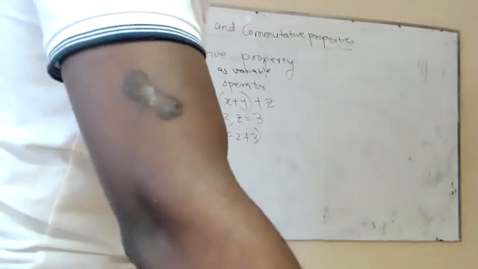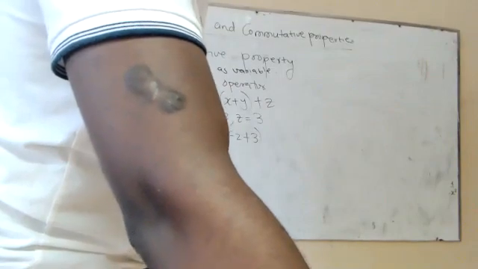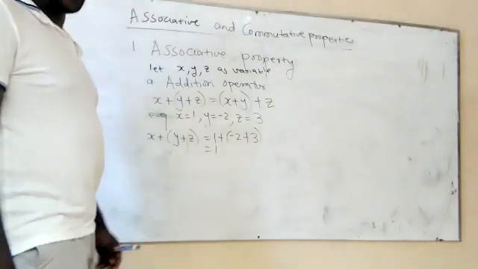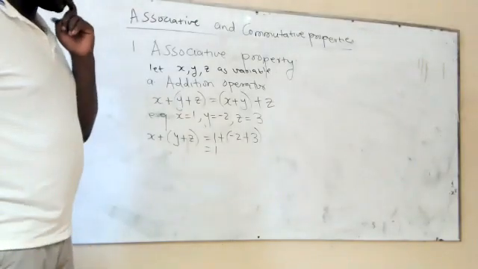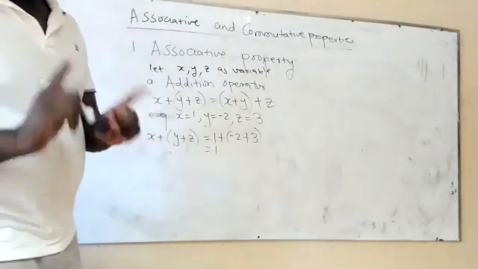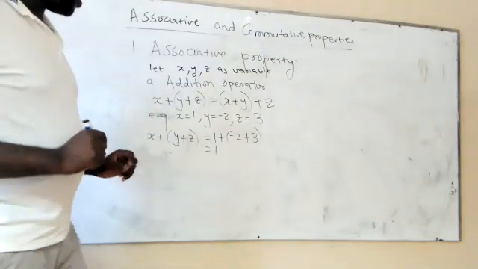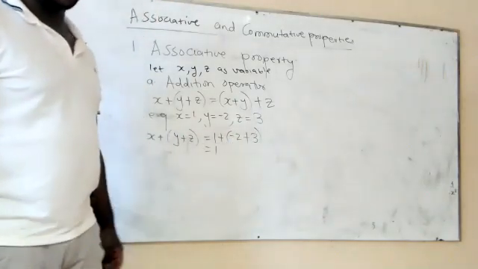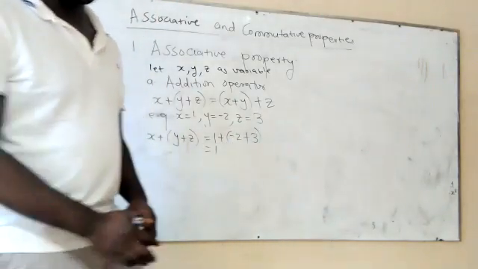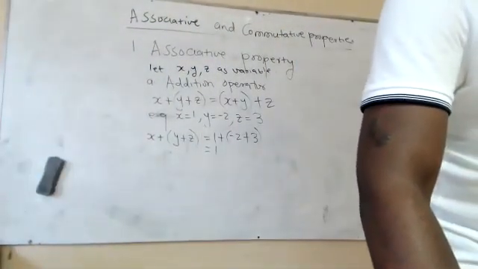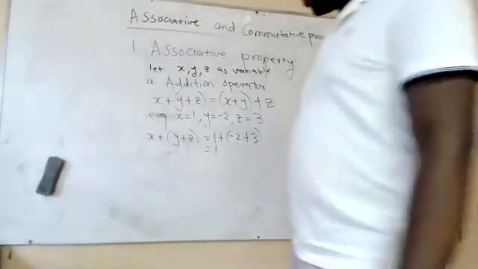What do we get when we add those two values? -5. Did you say -2 or -3? It's -2 plus 3. Oh, I thought it was -3. We are going to get 1 in this case.